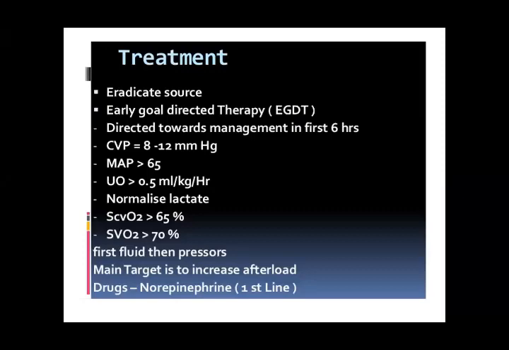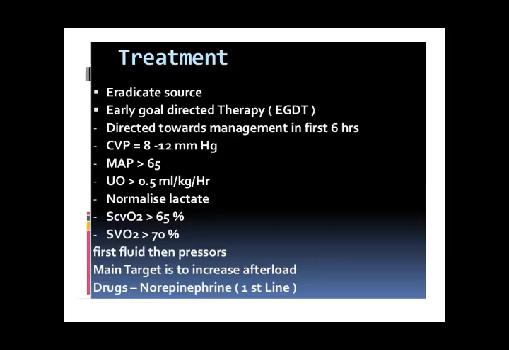Treatment: number one is to eradicate the source. If there is any type of infection, bacterial or viral, immediately start treatment. The high grade fever itself indicates a severe infection. So what should we do? Number one, without any doubt, you should start the fourth generation antibiotic, then early goal directed therapy and management in the first 6 hours.